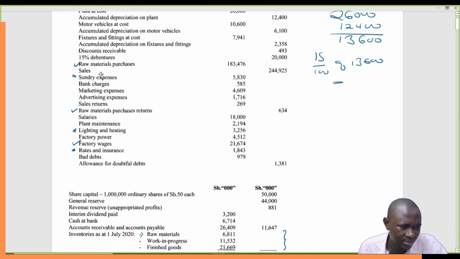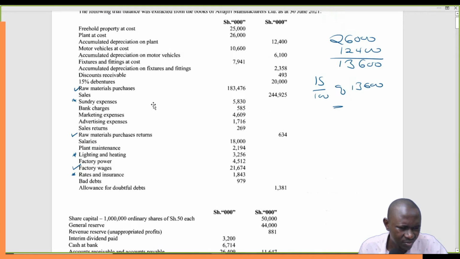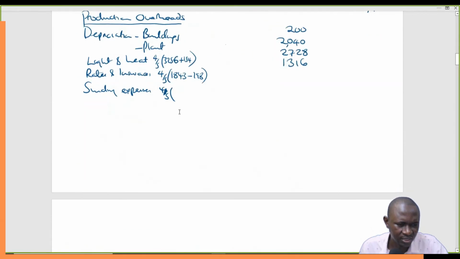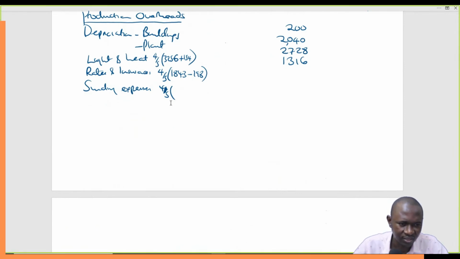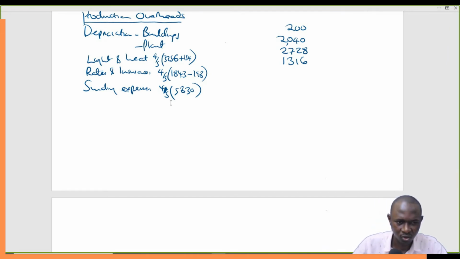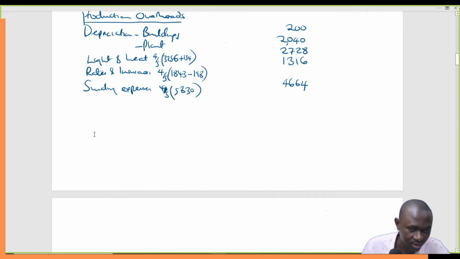It's 5830. So 5830 times 4 divided by 5 gives us 4664. That is the sundry expenses.